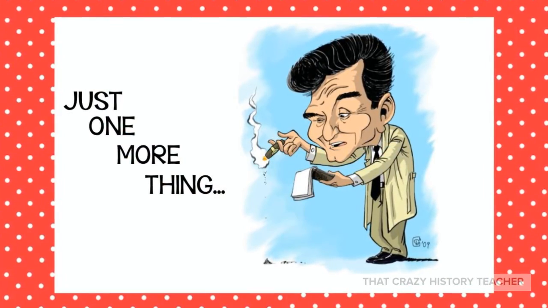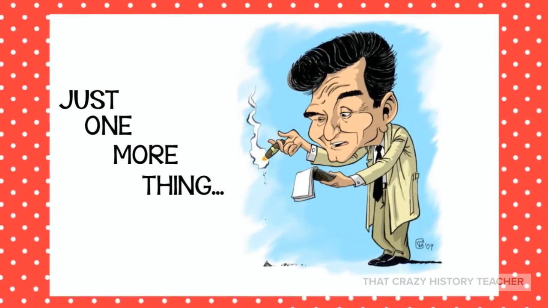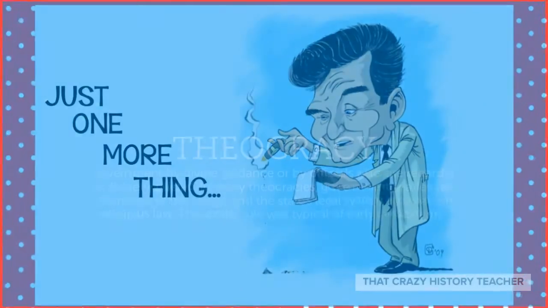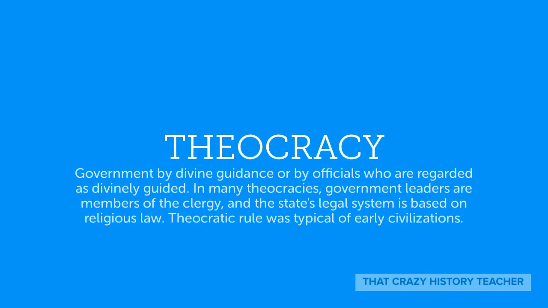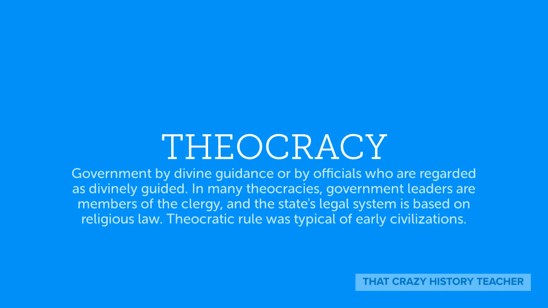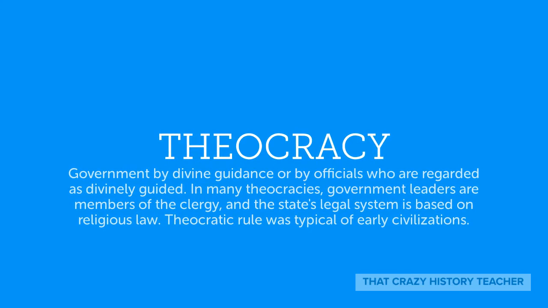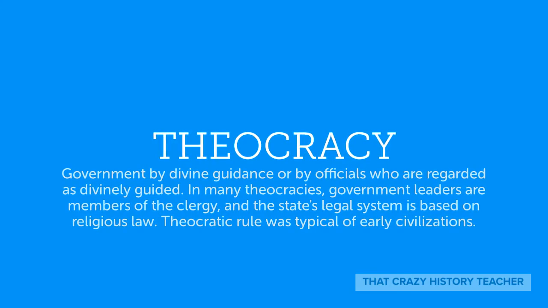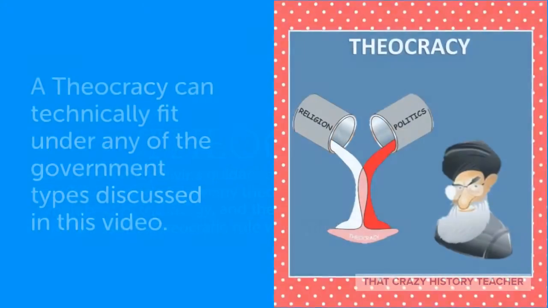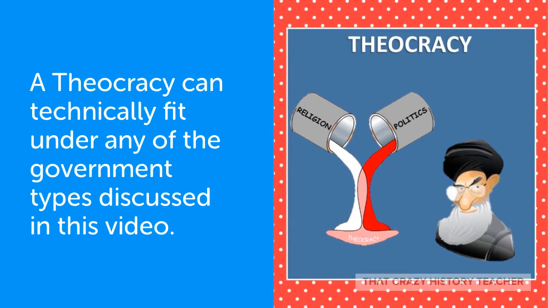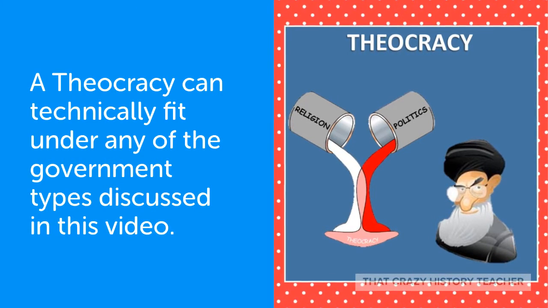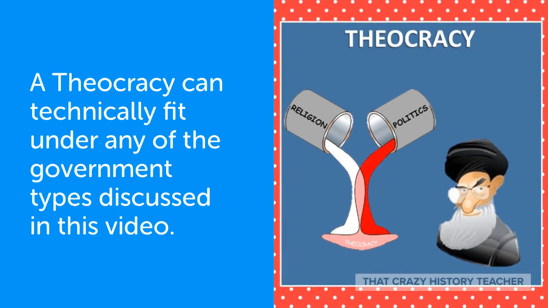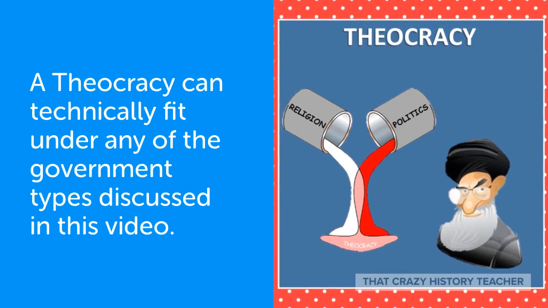As I said at the beginning, there are many types of governments, but let's cover one more that doesn't really fit in any one category. In a theocracy, government is guided by the religion of the country. The leaders are usually religious leaders, and the laws usually follow the laws of that religion. A theocracy can technically fit in any of the governments that we have discussed today, but today most of the theocracies that exist are oligarchies.